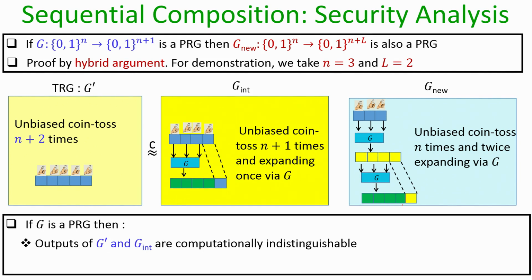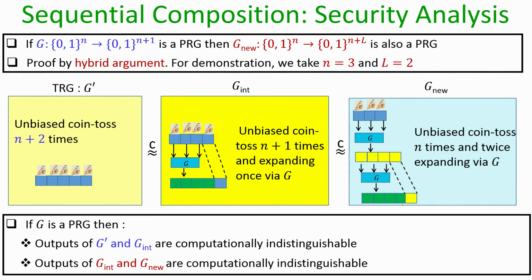In the same way, we can prove that if the algorithm G is actually a pseudo random generator, then no polynomial time distinguisher can distinguish apart a random sample produced by G-int from a random sample produced by G-new, and again the proof will be by reduction. That means, if you have a polynomial time distinguisher who can distinguish apart a sample of G-int from a sample of G-new, then we can show via reduction that the same distinguisher can be used to distinguish apart the output of the algorithm G from the output of a true random number generator which produces true random strings of length n plus 1 bits, which is a contradiction.